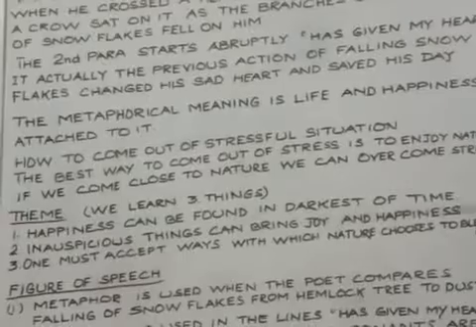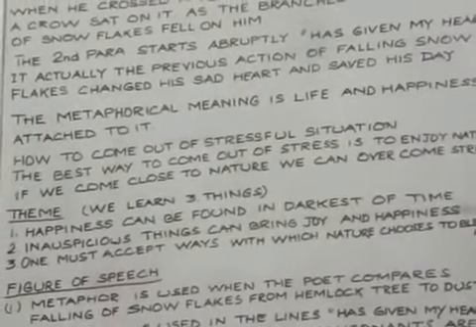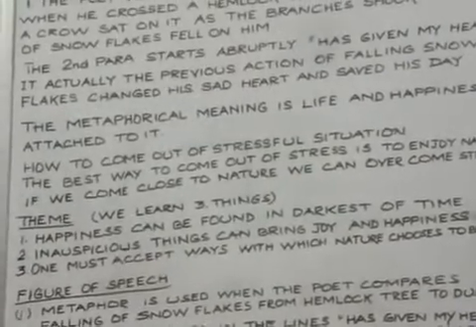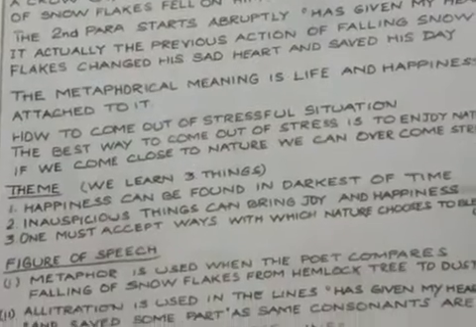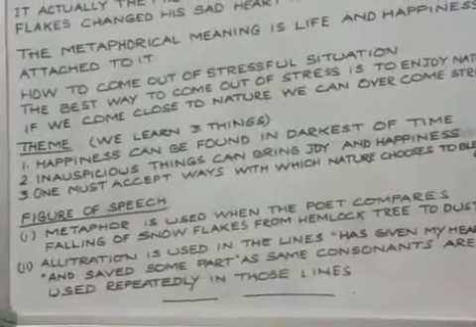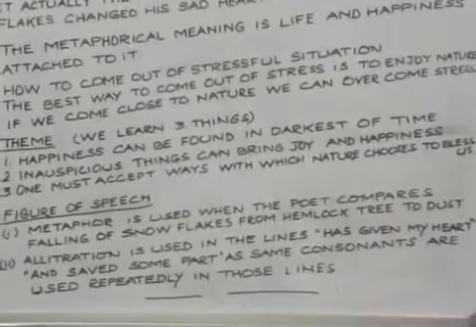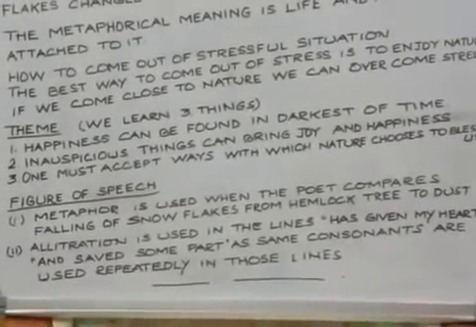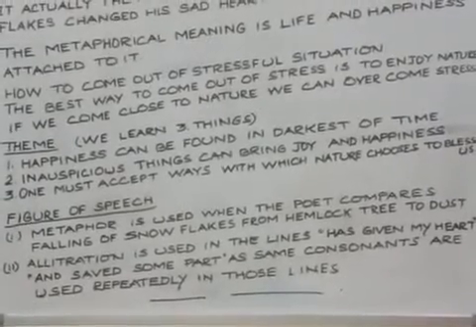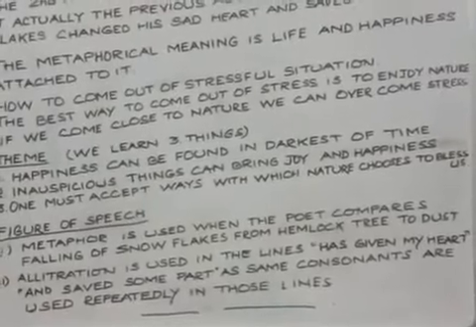And finally, we come to the figure of speech. There are four types of figure of speech that have been discussed in this small poem, but we are concerned about only two. One is metaphor and the other is alliteration. Metaphor is used when the poet compares the falling of snowflakes from the hemlock tree to dust.